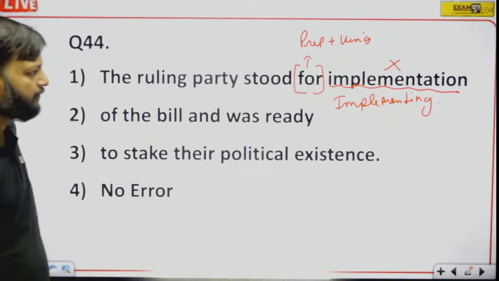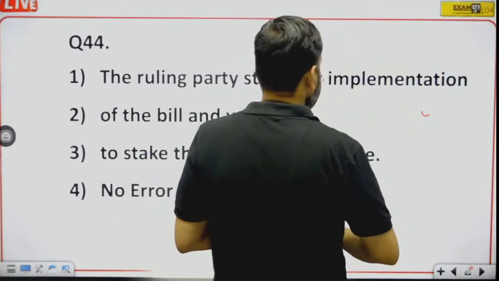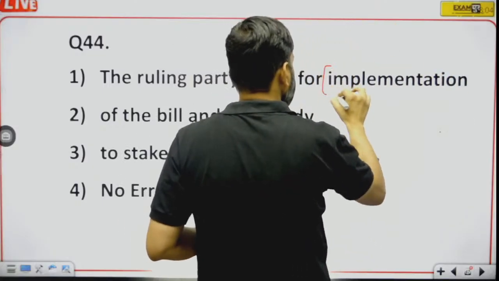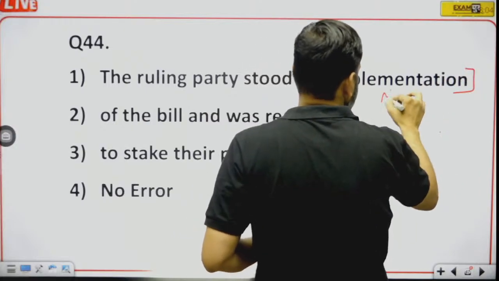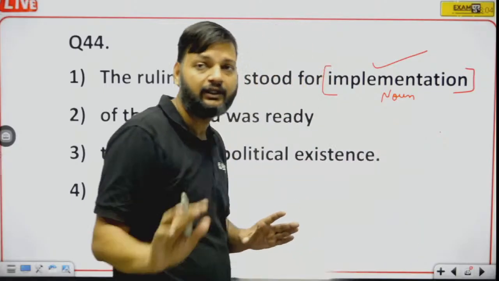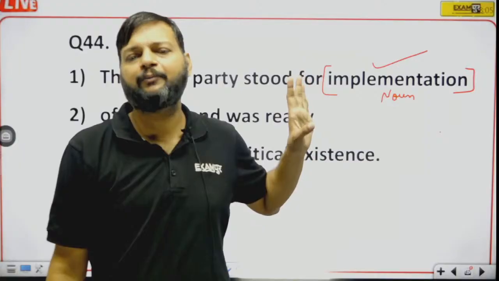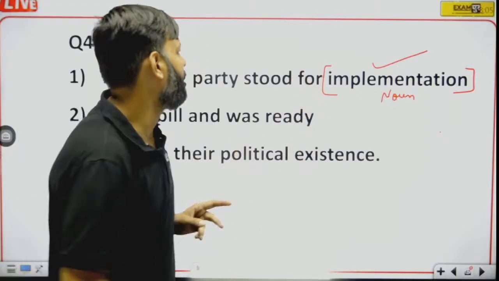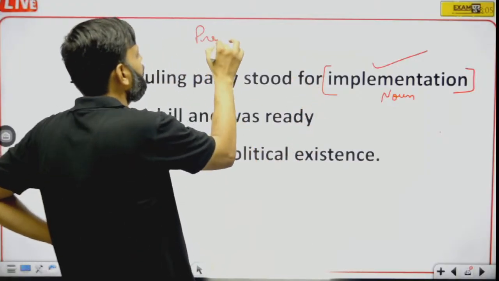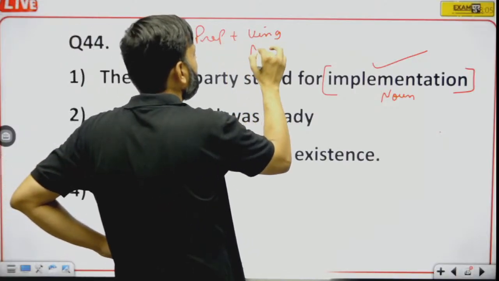No. Just wait. Wait a minute. Here implementation is also a noun. So here implementation, I'm very sorry. No. Shravani, I'm very sorry. Implementation is absolutely right, because a preposition is followed by ing or a noun.